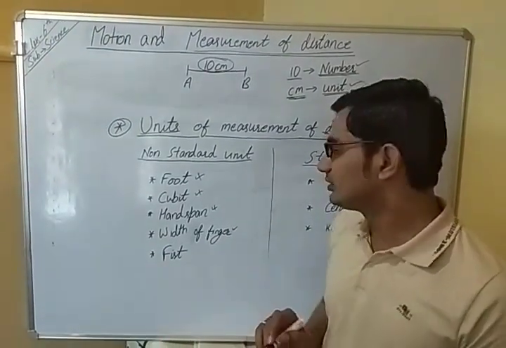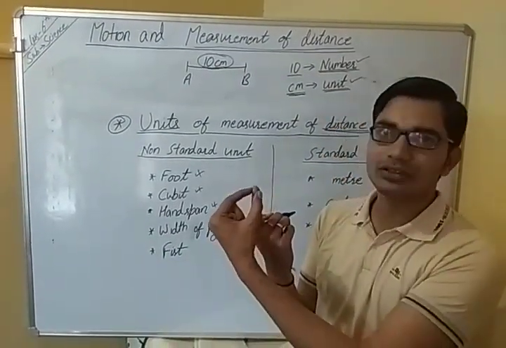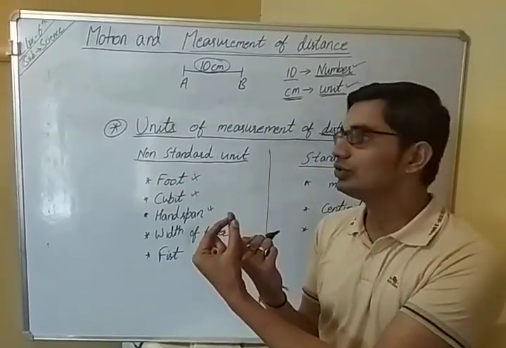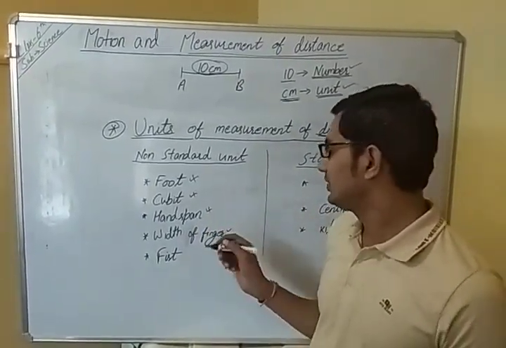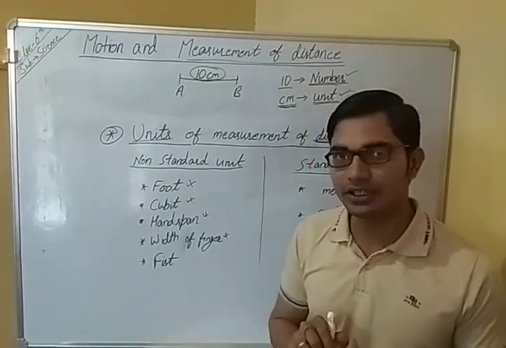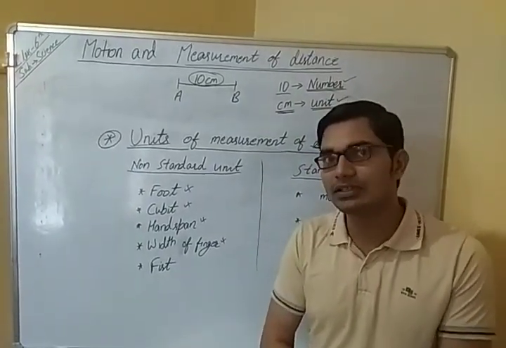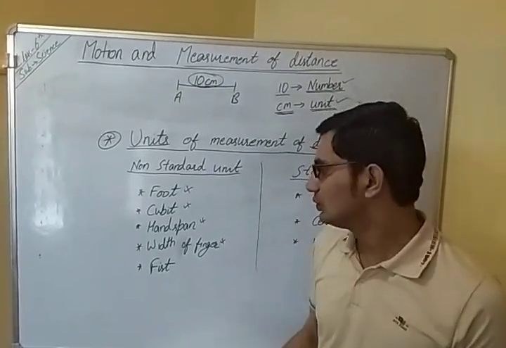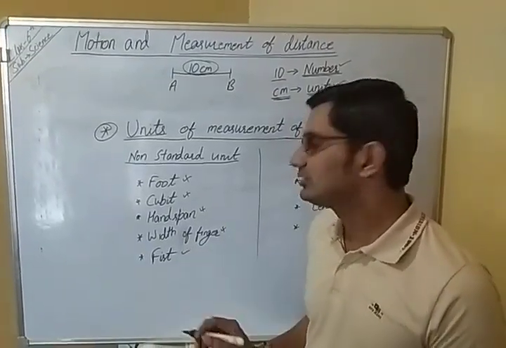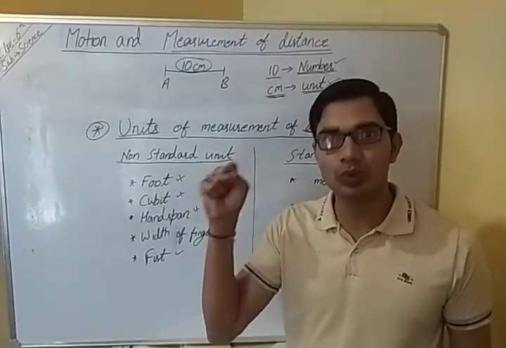Next, width of a finger. Width of a finger is also used to measure the length, but that is also a non-standard unit because its width also varies from person to person. Next one was fist. Fist means muthi.